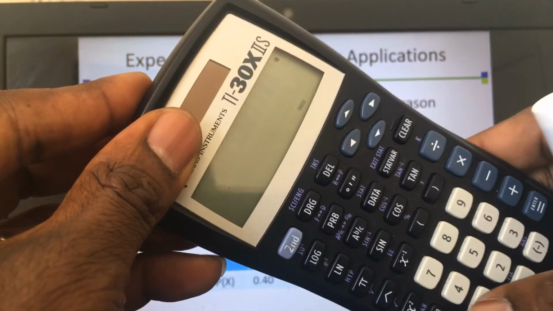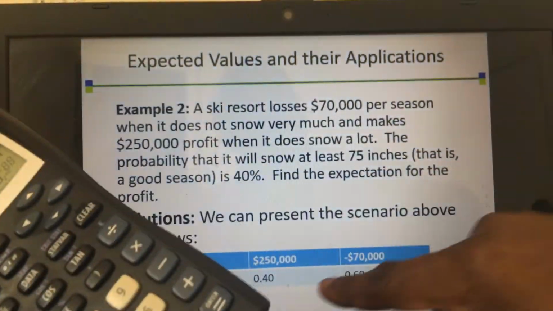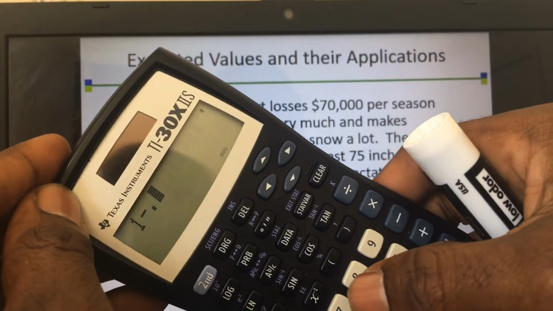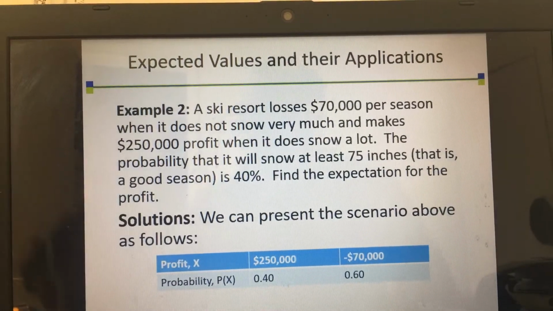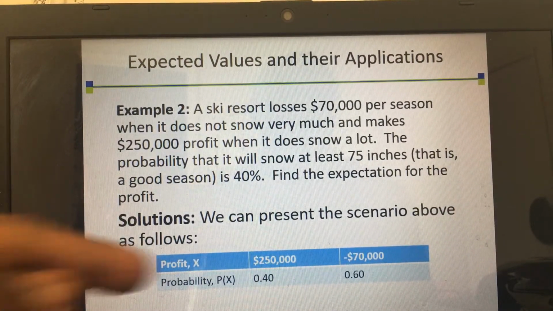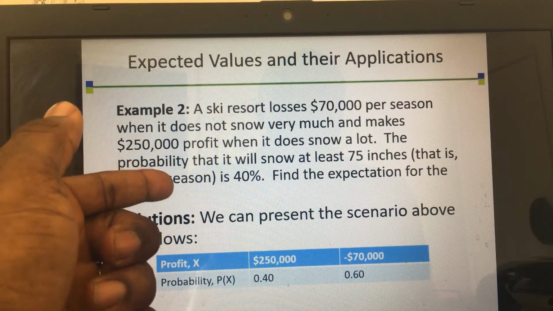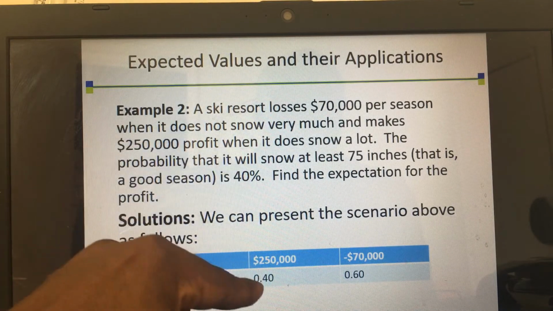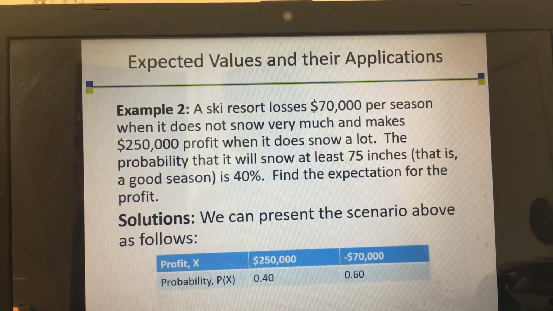Here, 1 minus 0.4, that's 40%, which is 0.6. Another question that people might ask is, how do I get 0.4? Because it says the probability that it will snow at least 75 inches is 40%, which is the same as 0.4 when you change the percent to a decimal. Okay? Now let us do our work.